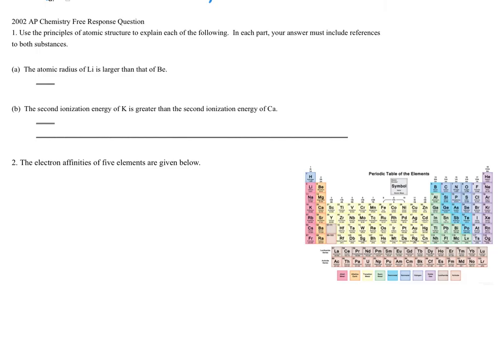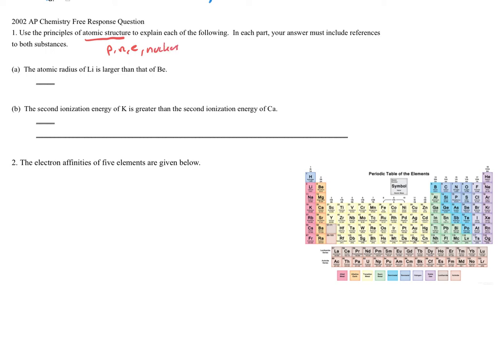We always like to throw some AP exam questions in our advanced chemistry classes to prepare students for if and when they take AP chemistry. So here are a couple of questions you might see in the future. Number 1, use the principles of atomic structure to explain each of the following. In each part, you must include references to both substances. Okay, part A, the atomic radius of Li is larger than that of Be. So let's take a gander. What I know is that I have to use atomic structure, which means talking about protons, neutrons, or electrons, possibly nucleus.